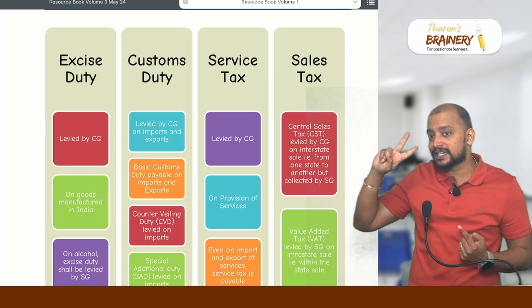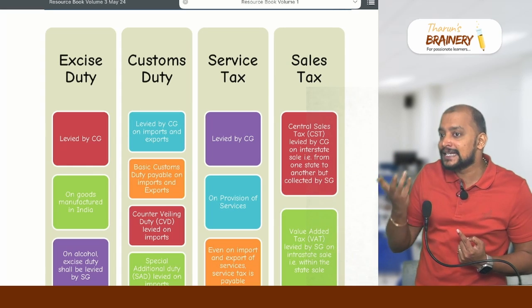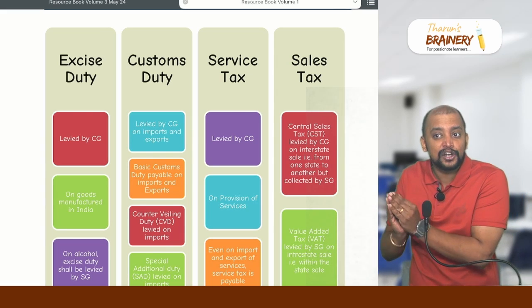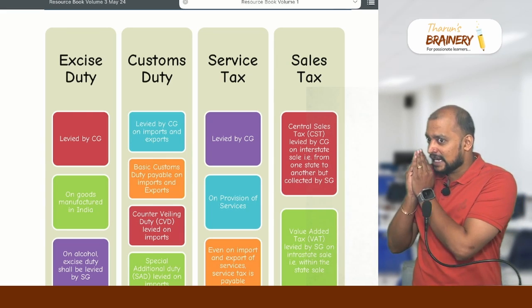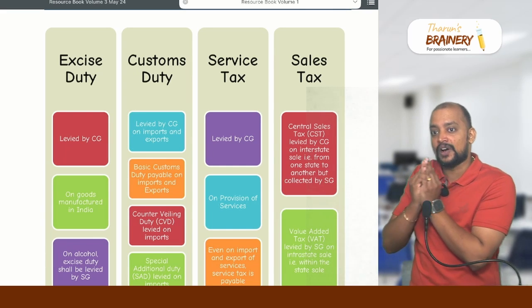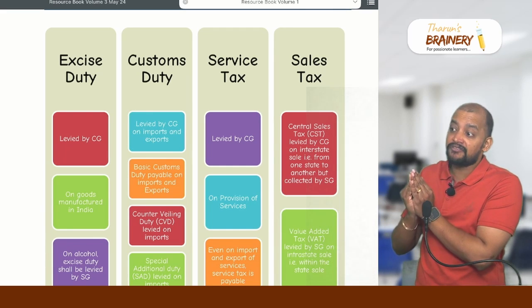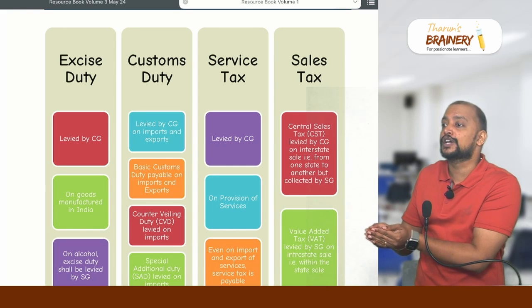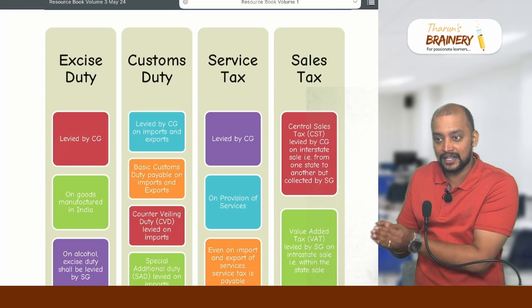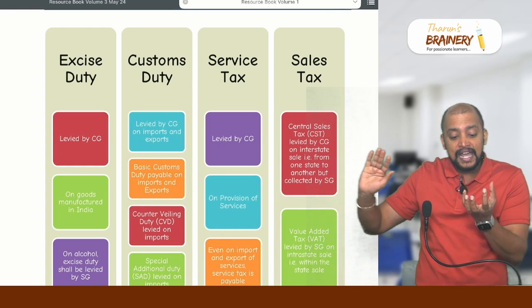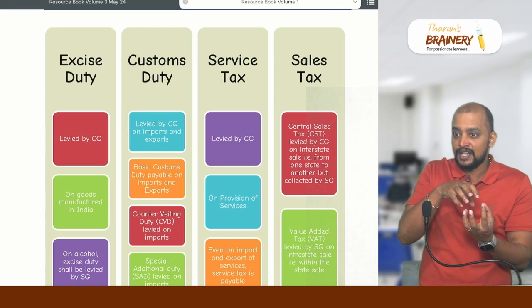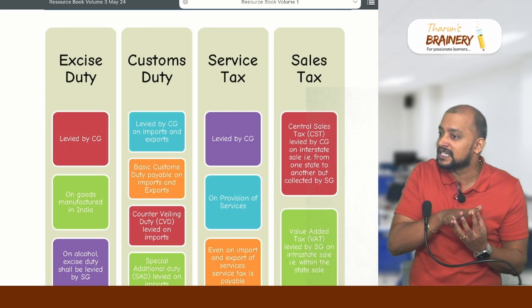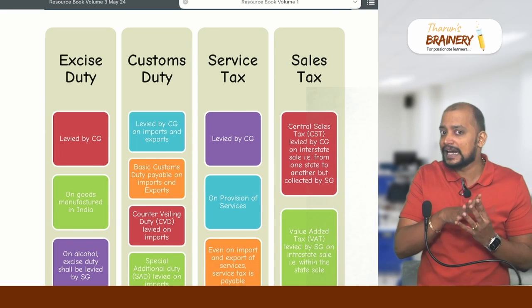If exports and imports get affected, what will happen to the currency? The currency will depreciate, because today the currency is dependent on exports and imports, and if anything happens there, it will depreciate. Already the currency is depreciating, and it may go even further at a rapid speed, like $1 equals 100 rupees or 110 rupees. So due to that reason they don't want to touch it, because any new law has to settle first. GST happened only in the last 5 years. Even today there are a lot of hiccups in GST. GST is not a great law actually.